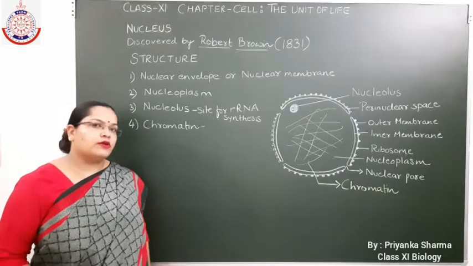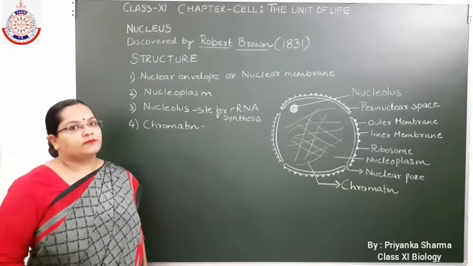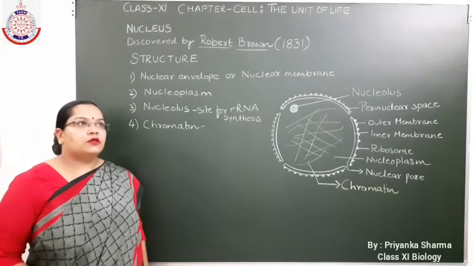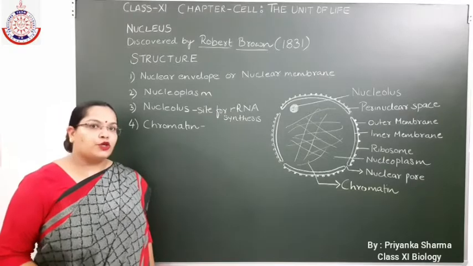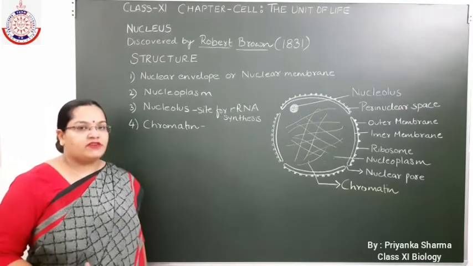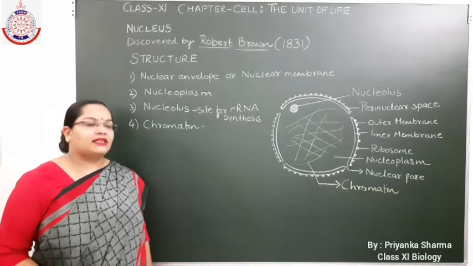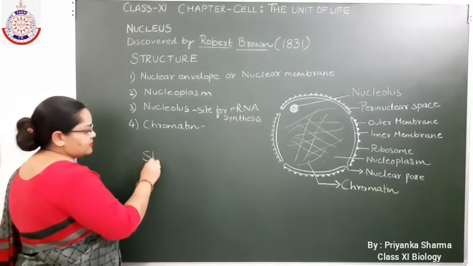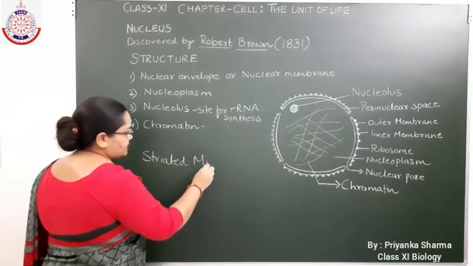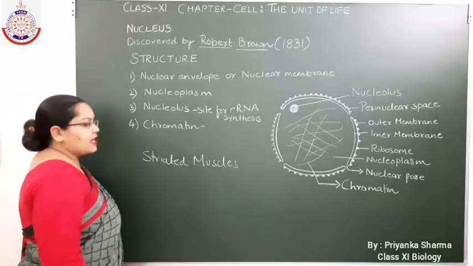Now, in most eukaryotic cells, only one nucleus is present per cell. But do you remember a cell which has more than one nucleus? Let me give you a hint. In the chapter Movement and Locomotion, you have studied about muscles. Can you think of the muscle which has more than one nucleus in a cell? Yes, that is striated muscle. Striated muscles or voluntary muscles have more than one nucleus in them.